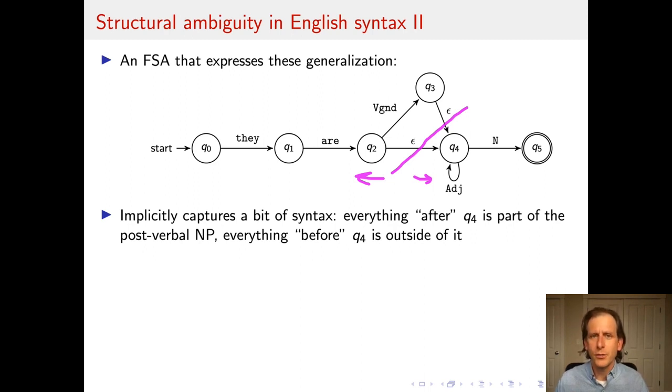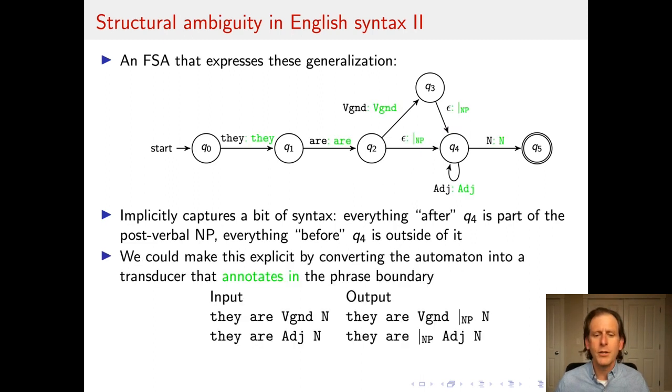It's a resource that we can think of as a way of describing a difference in the parts of structure of this string. And if that's not satisfying enough, note that we could make this more explicit by converting the automaton into a finite state transducer and having annotations of the phrase boundary, the beginning of this noun phrase, actually represented in the output.